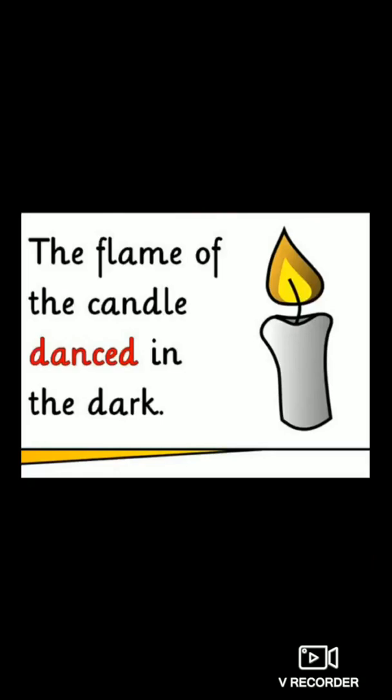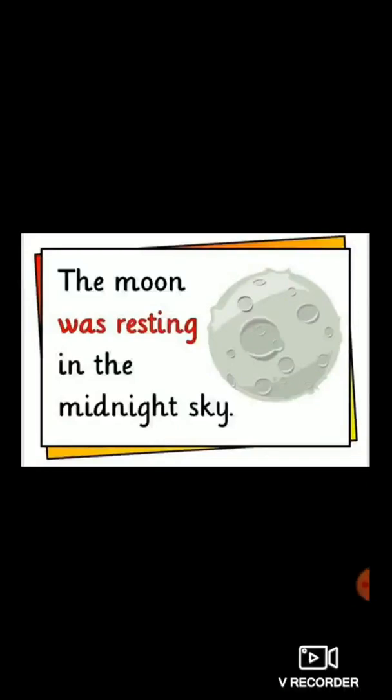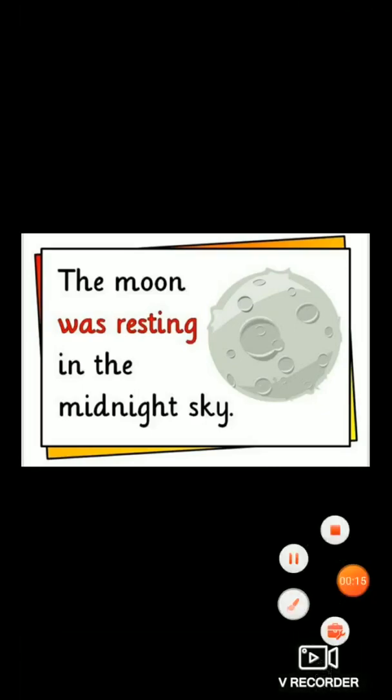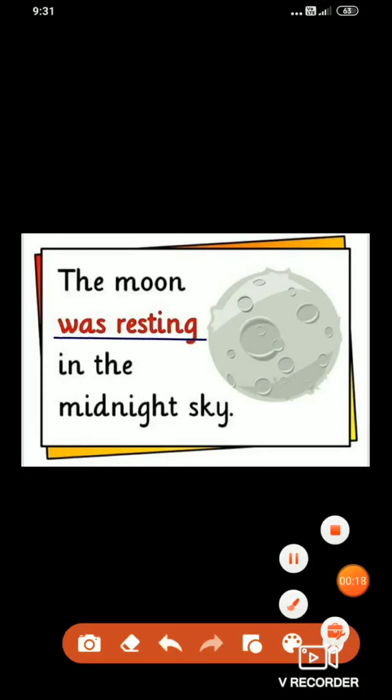Now the next example: the moon was resting in the midnight sky. The moon is a non-living object that you all know. Now which human quality is given to the moon? Very good. Was resting. So this is a human quality which is given to the non-living object moon. Is the moon resting in the midnight sky? No. But it is personified. This sentence is personified. That means a human quality is given to a non-living object.